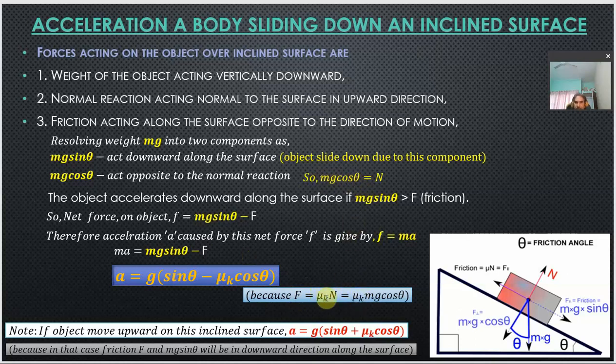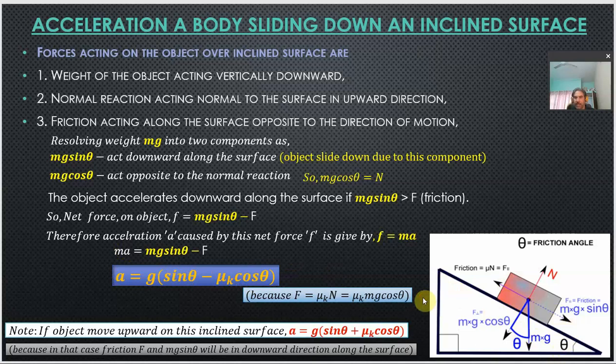So it becomes mu k into mg into cos theta. Whenever you write this value here, on both sides the m is eliminated, and the acceleration a on the left hand side gets the value g into sin theta minus mu k cos theta. So this is the acceleration which will be caused in this object which is trying to slide over an inclined surface, inclined at an angle theta, right.